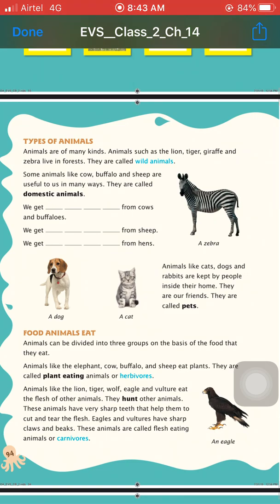The first one is: we get dash from cows and buffaloes. We all know that we get milk from cows and buffaloes. We get dash from sheep. We get wool from sheep. We get dash from hens. We get eggs from hens. That's why these are all domestic animals, because they give us many useful things that we can use in our daily life, for example milk, wool and eggs.